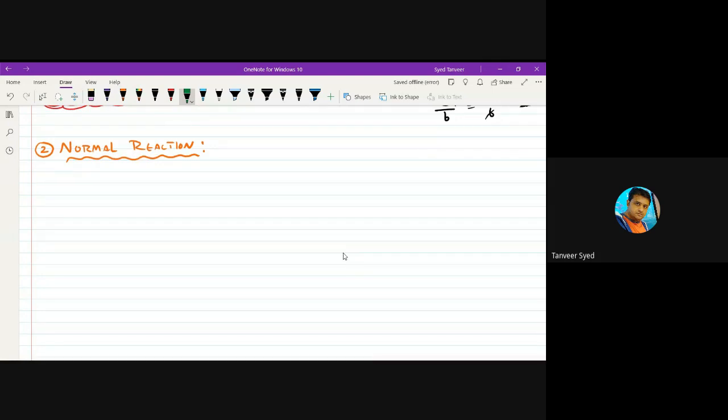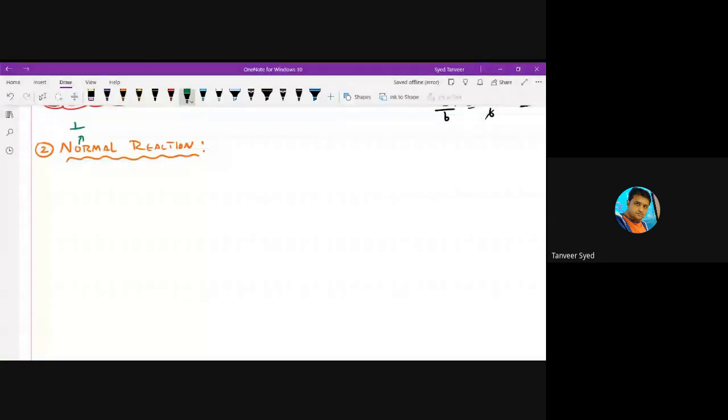Here, normal does not mean literal normal, not normal of your English, regular. It's not that kind of normal. It's mathematical normal. Mathematical normal means perpendicular. You call a perpendicular in mathematics as normal. It is that normal here.